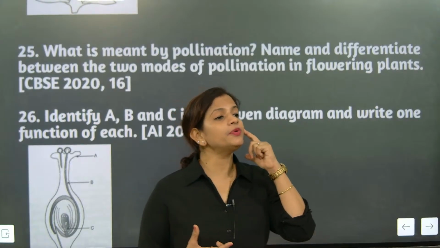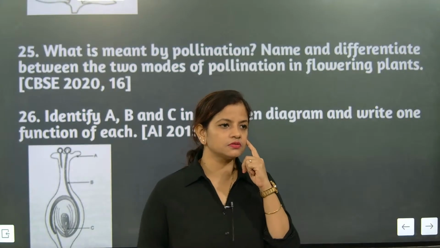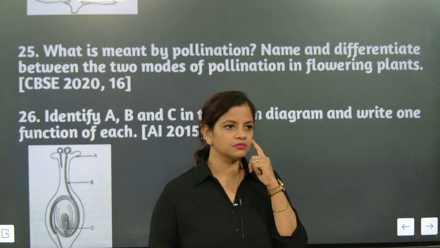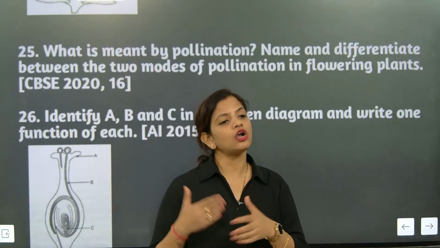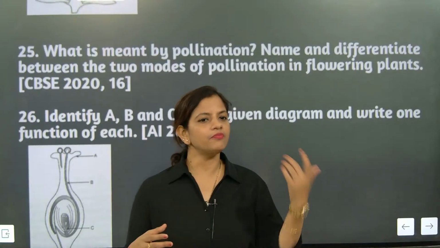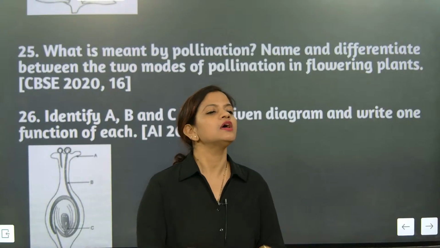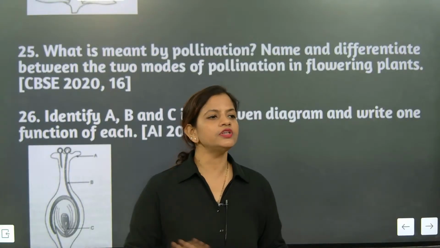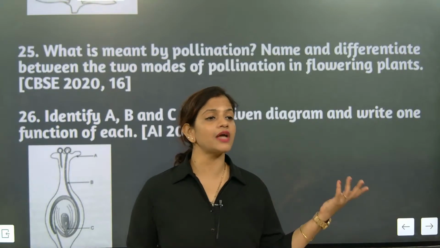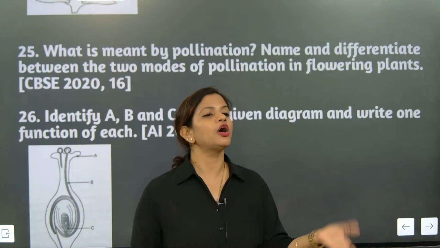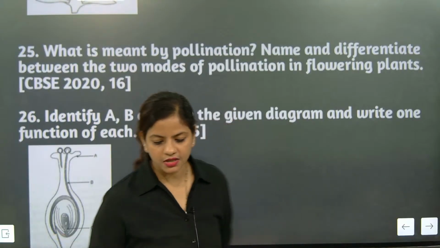Self pollination will be done for bisexual flowers. Same flower, it is called a bisexual flower. When the male and the female gamete are present there, that's why it is called a bisexual flower. Understood? Unisexual flowers are those flowers in which either they will have a male gamete or a female gamete. That's it. Understood?